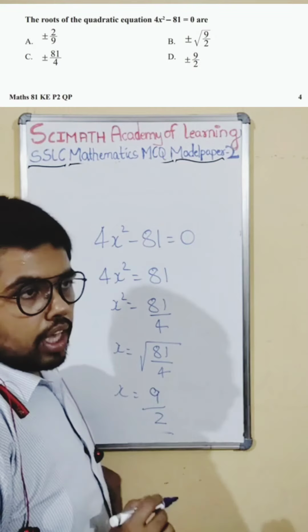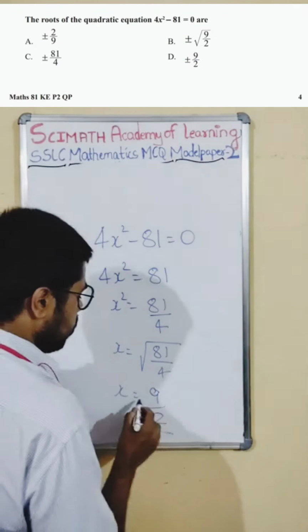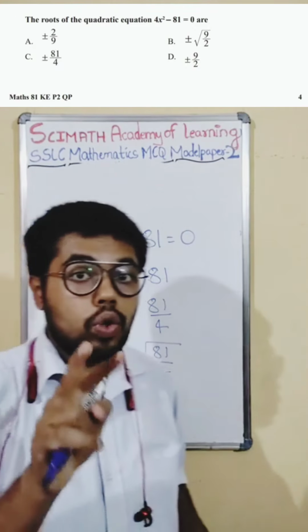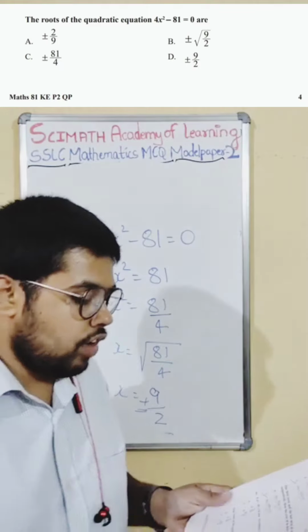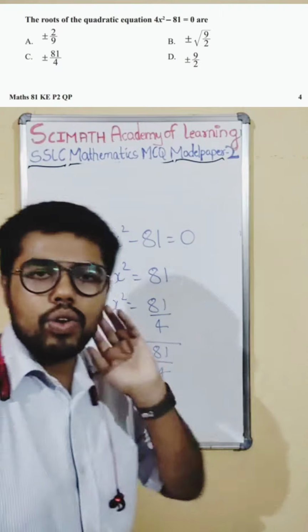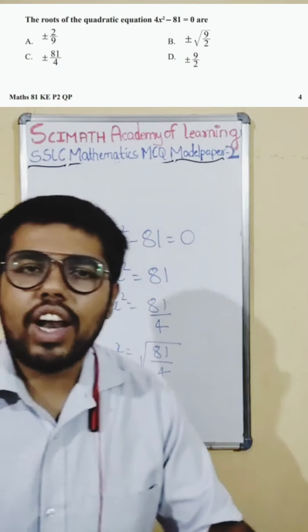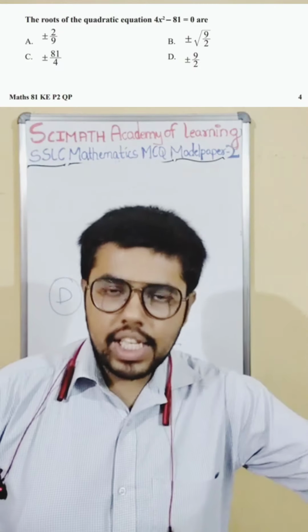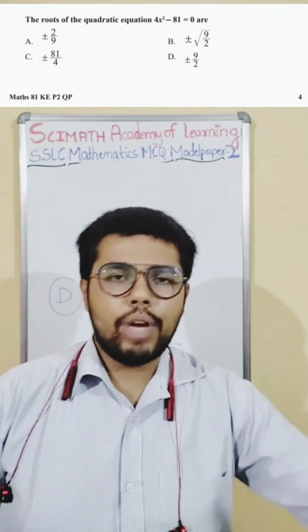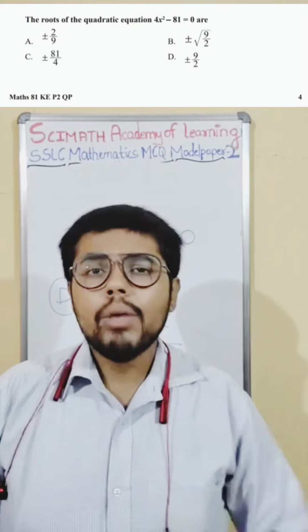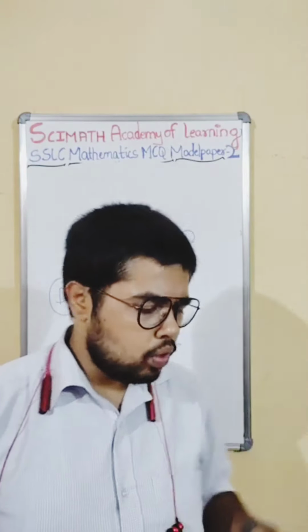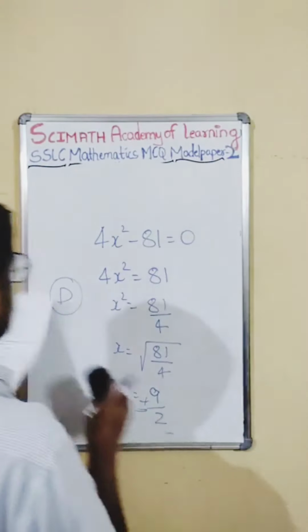It is 9. The square root of 4 is 2. We know that in a quadratic equation you get two answers, therefore you have to put plus or minus: plus or minus 9 by 2. Two answers for x. Which option satisfies? Option B satisfies. You understand? It's very simple. You should remember the squares and square roots of 1 to 20. That will help you very much in solving Pythagoras theorem and many problems in your future also. So my suggestion is to remember the squares and square roots of 1 to 20. Option D is the right answer.